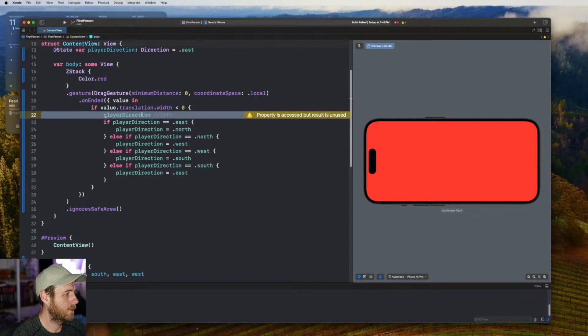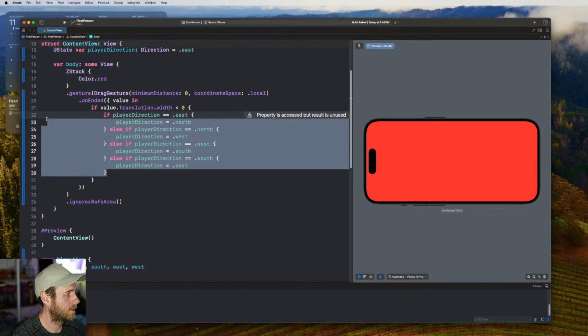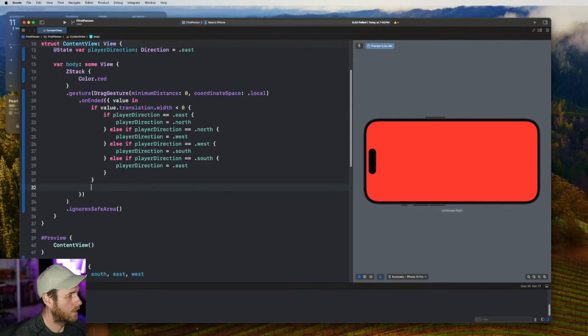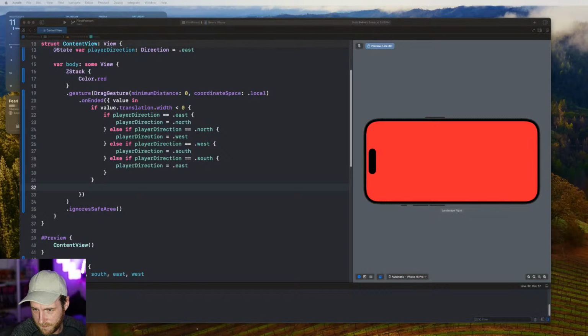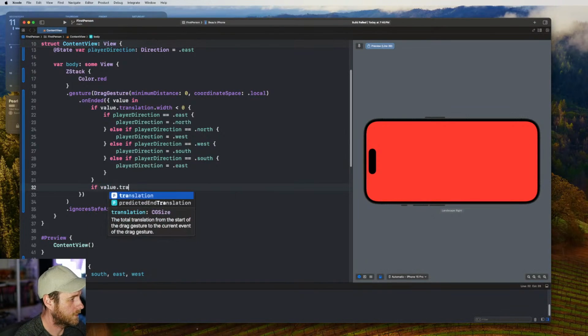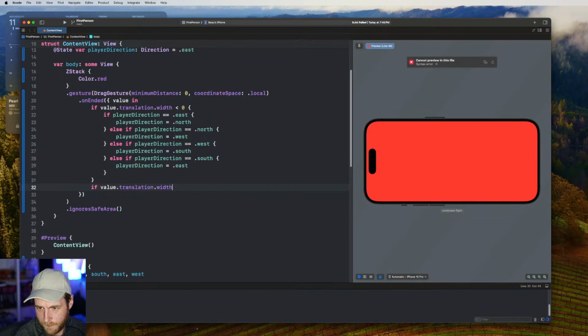Okay, so that's if they turn left. The next step is if they turn right. Otherwise, we go if value translation width is larger than 0.